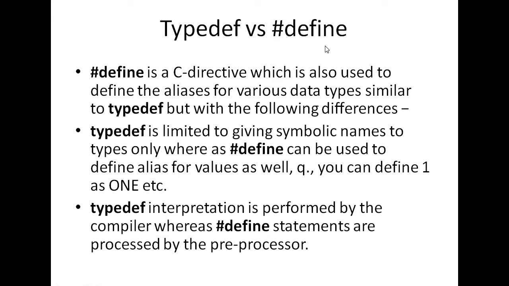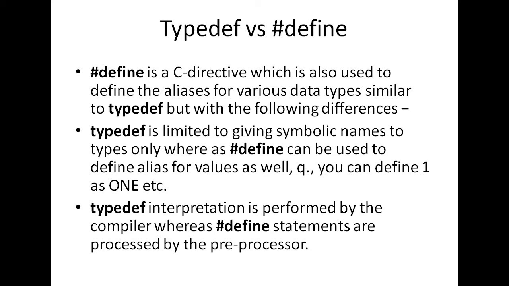And what is #define? Like typedef, #define is also used for defining a symbolic constant. Let us consider, I can write #define TRUE 1.